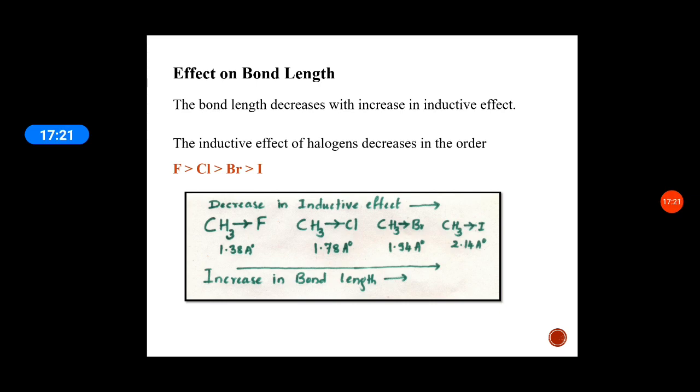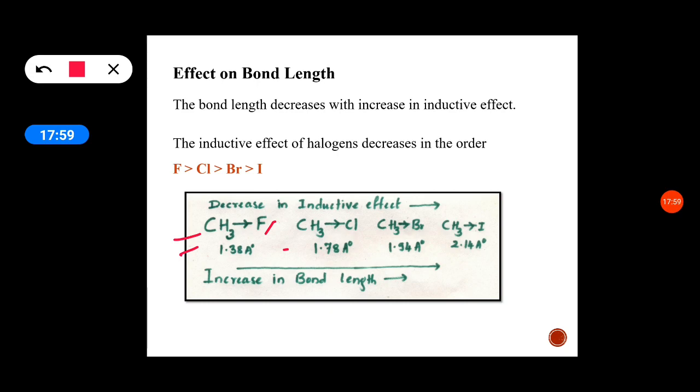In the CH3 fluoride bond, the inductive effect is more because the electronegativity of fluorine is more. The electronegativity of fluorine is more than chlorine, therefore it has the highest inductive effect. So the electrons are moving towards the fluorine, which becomes an electron withdrawing group, bearing negative inductive effect. All these bonds have negative inductive effect.